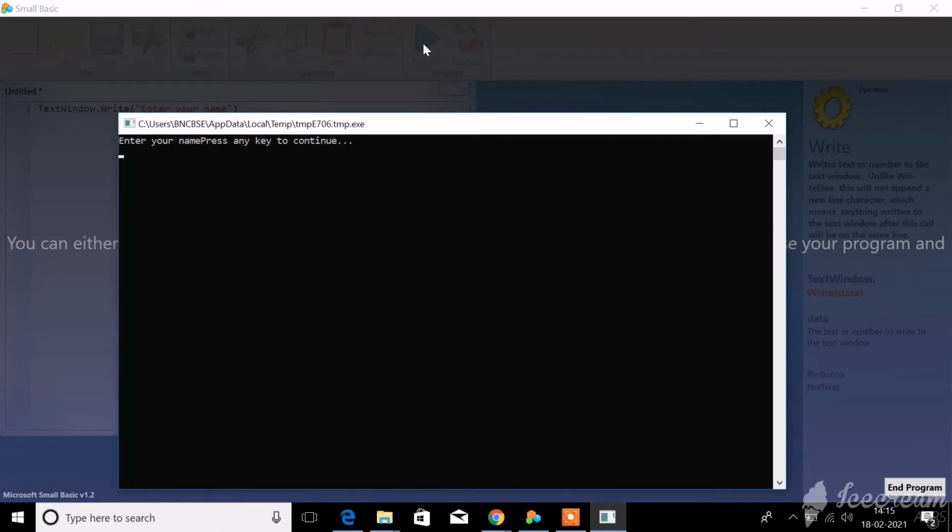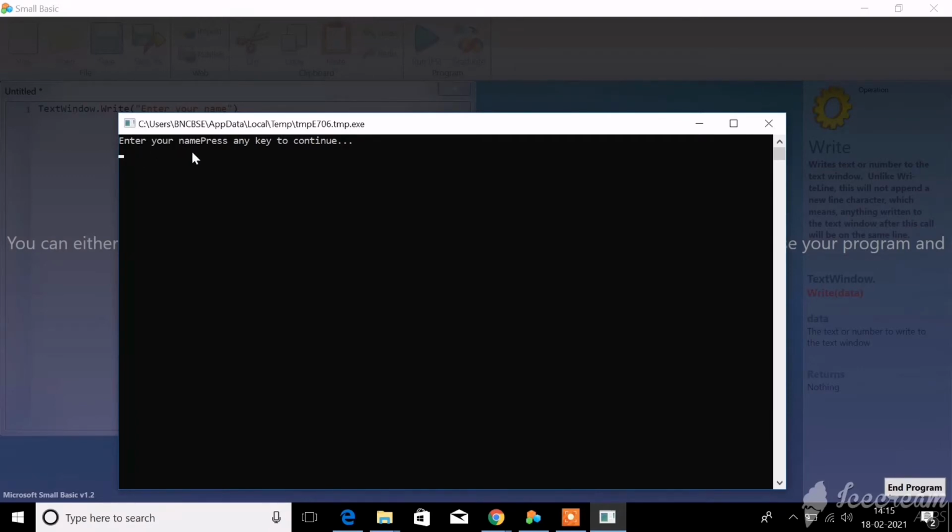Now look at this, dear children. "Enter your name", isn't it? Enter your name is what I mentioned in the double quotation, so that is displayed in the output screen. This is a very simple, one line command. It is very easy to type as well as execute. Whatever is mentioned inside the double quotation is appearing in the output screen.